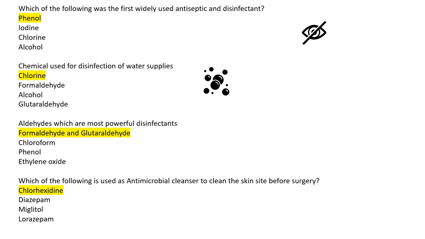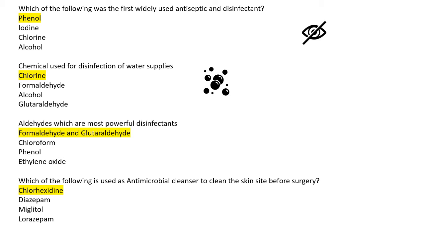Then which of the following was the first widely used antiseptic and disinfectant? It was phenol. Later it was banned because phenol is very corrosive and it had some side effects. In initial times, when you study the history of microbiology, you will study that phenol was used by Lister, and later on it was banned because it has some poisonous corrosive properties.